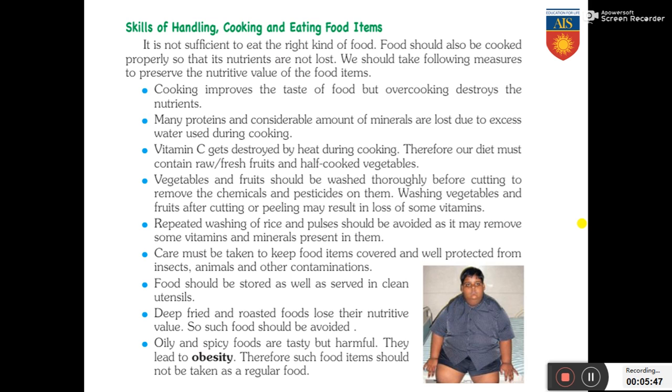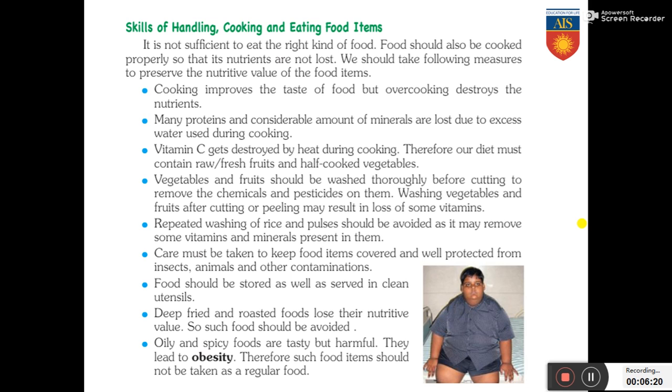Washing is also done after cutting or peeling, and that might also result in loss of some vitamins. So it should also be controlled. Repeated washing of rice and pulses should be avoided as it may remove some vitamins and minerals present in them. You might have seen that rice and pulses are usually washed before they are cooked. Why? In order to remove the pesticides and the chemicals on them. But overwashing should be avoided because it might also remove some vitamins and minerals.